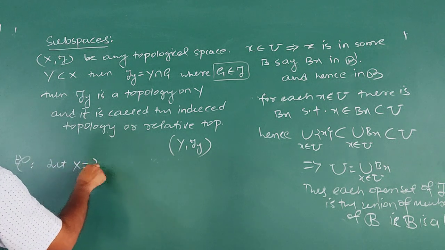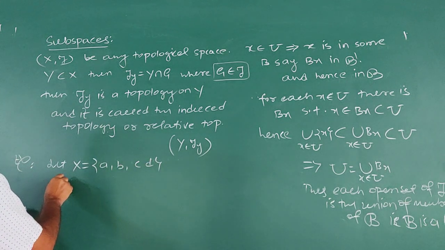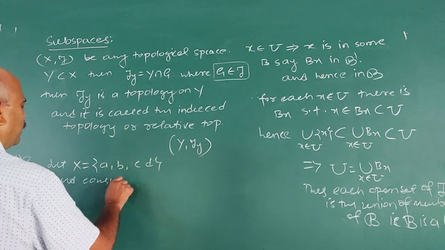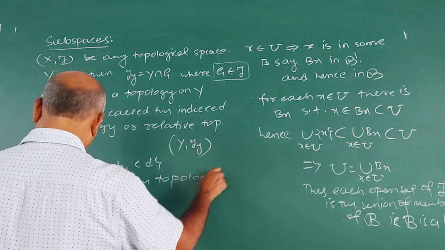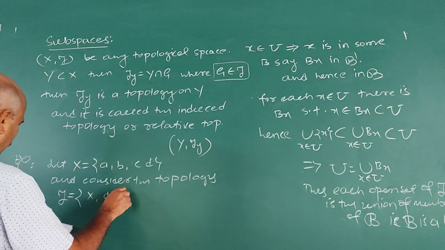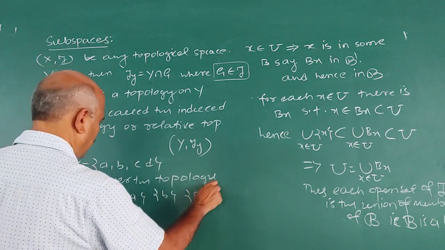Let X be equal to {A, B, C, D}, and consider the topology tau equal to {X, phi, A, B, AB, ABD}.